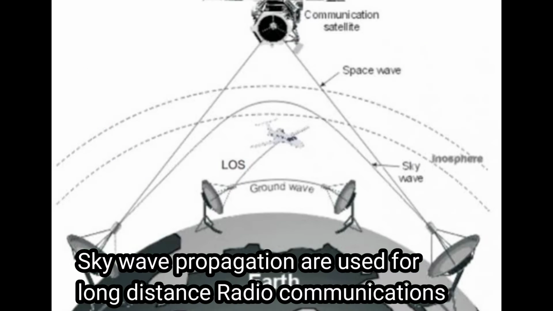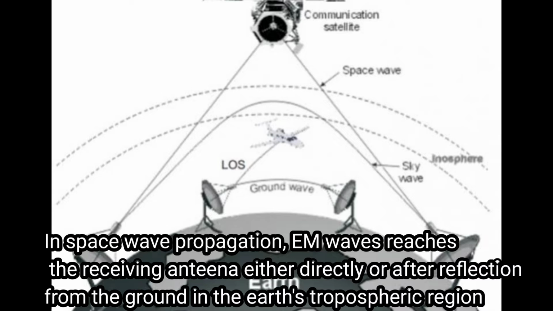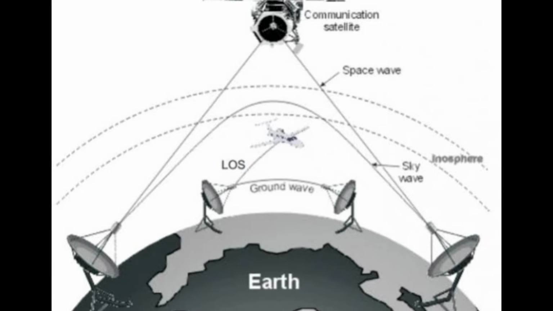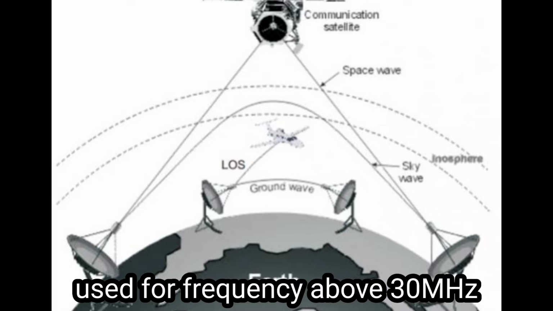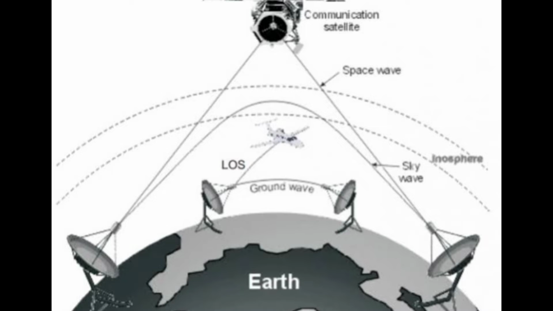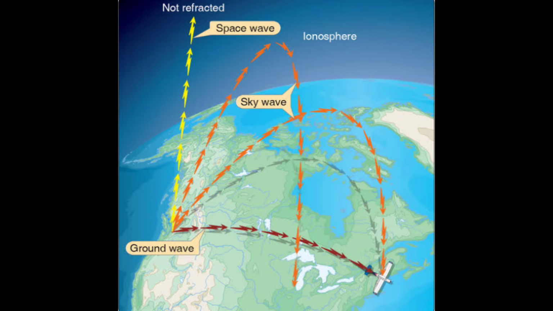In case of space wave propagation, electromagnetic waves from the transmitting antenna reach the receiving antenna either directly or after reflections from the ground in Earth's tropospheric region. Space wave is mainly used for frequencies above 30 MHz, that is very high frequency. At such frequencies, sky wave and ground wave fail.